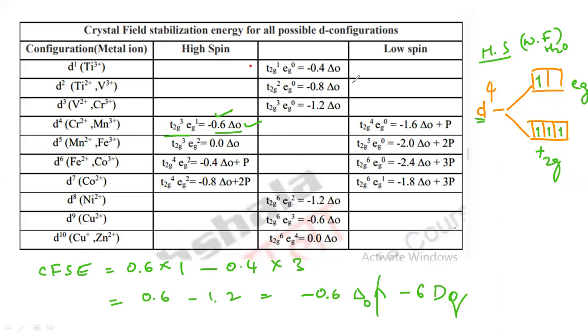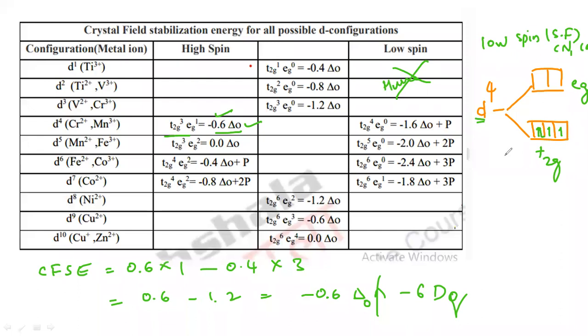Now let us say in case of the low spin. Low spin is completely different here. If it is low spin, that is a strong field ligand, like cyanide and CO, the fourth electron will enter only here, because it is completely against Hund's rule. So this is low spin, it doesn't follow Hund's rule. The fourth electron will enter here only, in the T2G orbital.